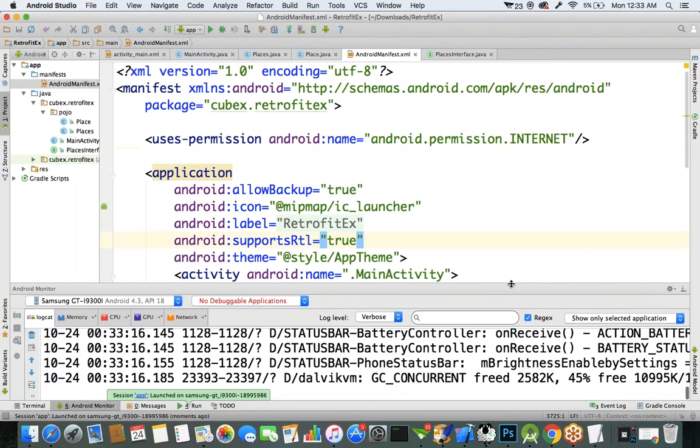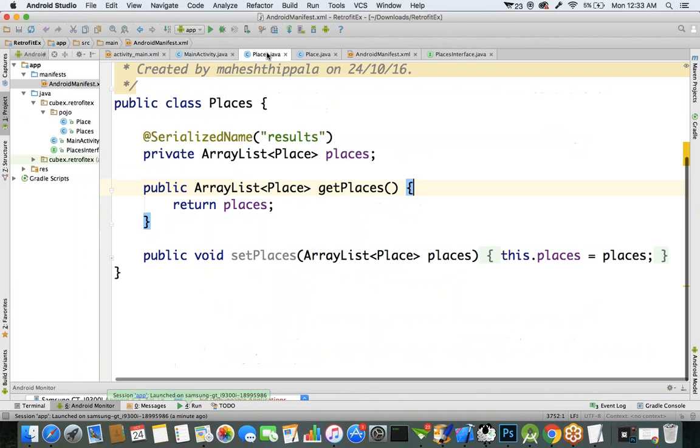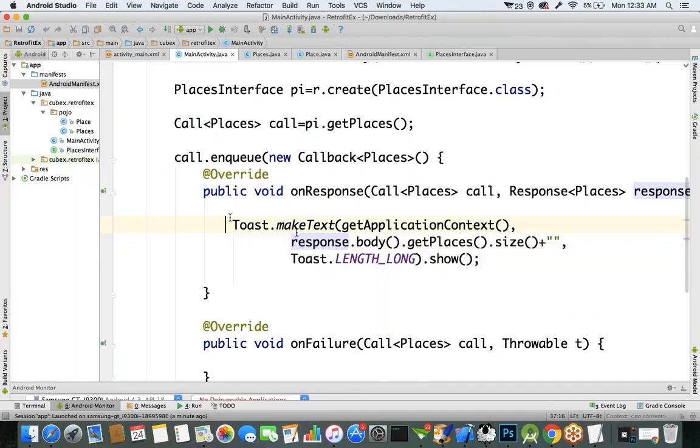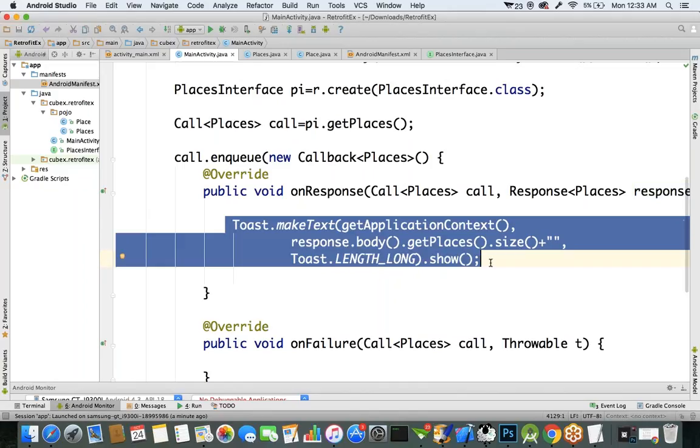Okay. Now here, we have not written the logic completely. Just for our confirmation, whether we are able to get the data or not, we are printing the size, how many records we are getting from the server. Now this response we got from the server, we want to present on a recycler view component.